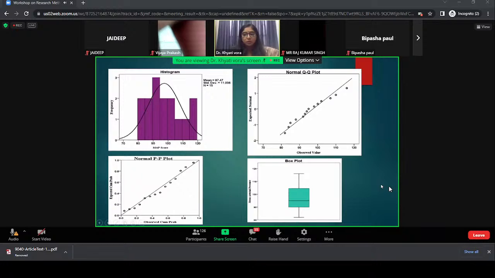Levene's test will check the homogeneity in the data. It will not check the normality. Levene's test is used to check the homogeneity in your data, whether there is homogeneity in your data or not. Now, what is this? The assumption of homoscedasticity means same variance in a linear regression model. It describes a situation in which the error term, that is the noise or random disturbance in the relationship between independent and dependent variables, is the same across all the values of the independent variables.